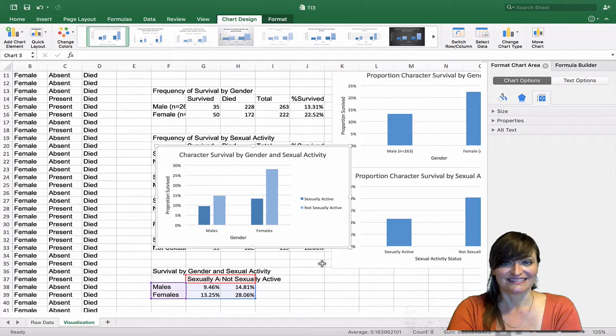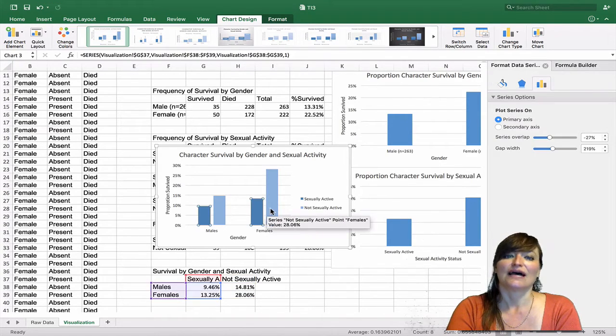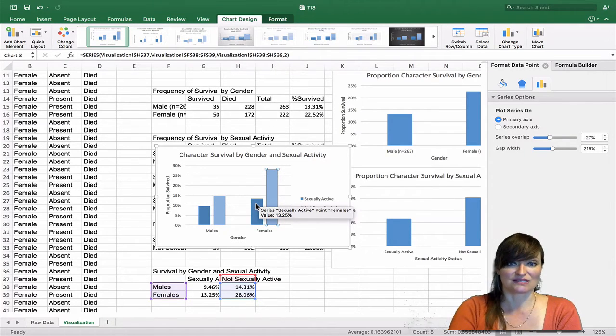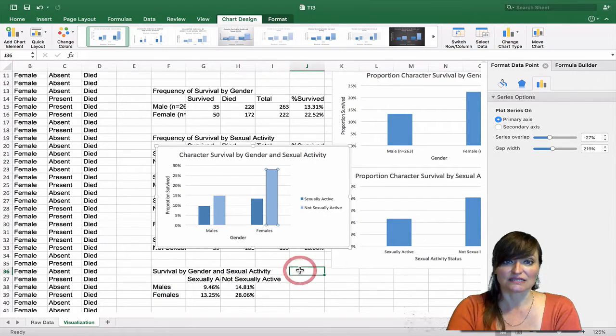However, within the females, the difference between being sexually active and not sexually active was much greater. It's a difference from 28% down to 13%. So it's, my goodness, it more than halves, doesn't it?